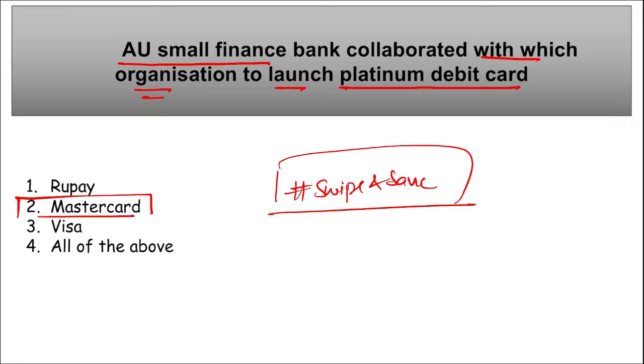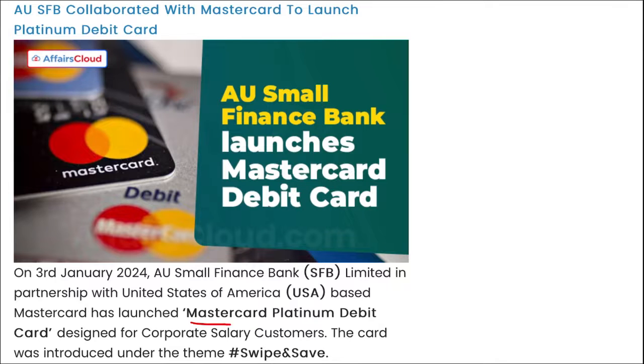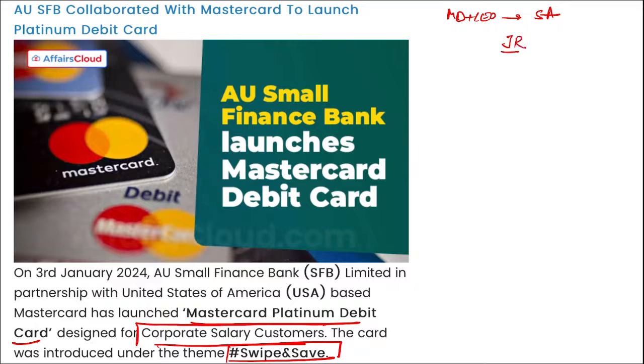Correct? I repeat, AU Small Finance Bank partnered with MasterCard to launch the MasterCard Platinum debit card, designed for corporate salary customers. The card was introduced under the theme hashtag swipe and save. Correct? The cardholders can withdraw and make purchases of up to 2 lakh rupees per day, and the ATM fund transfer limit made by the card is up to 20,000, and contactless transactions can be of up to 5,000 rupees. If we talk about AU Small Finance Bank, who is the Managing Director and Chief Executive Officer? Sanjay Agarwal. Jaipur, Rajasthan is the headquarter, and it was established in 1996.